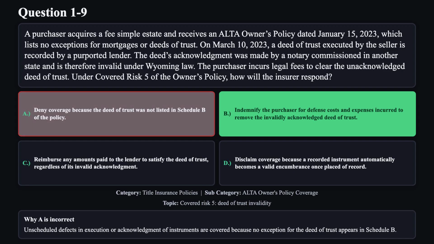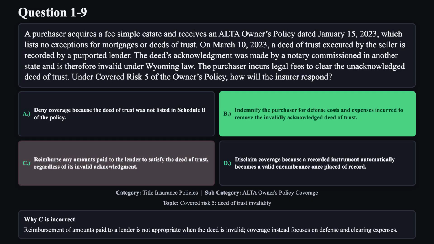Reason A is not correct. Unscheduled defects in execution or acknowledgement of instruments are covered because no exception for the deed of trust appears in Schedule B. Reason C is not correct. Reimbursement of amounts paid to a lender is not appropriate when the deed is invalid. Coverage instead focuses on defense and clearing expenses.